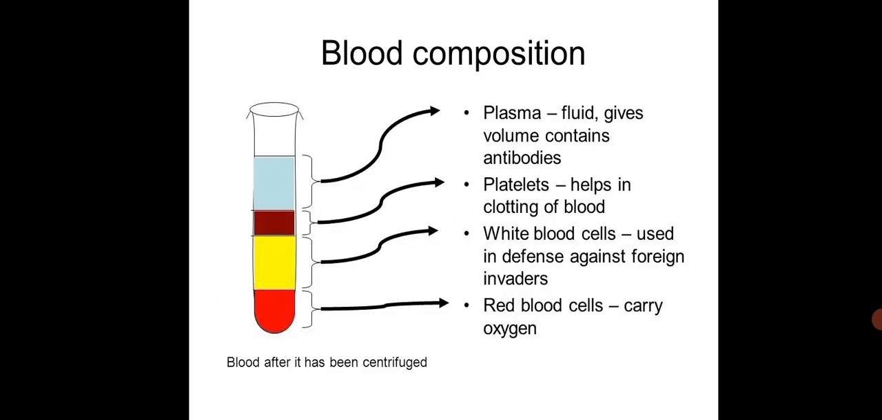The next one, blood is composed of four types of components: plasma, platelets, white blood cells, and red blood cells. Plasma contains fluid, gives volume, and contains antibodies. Platelets help in clotting of blood. White blood cells are used in defense against foreign invaders. The red blood cells carry oxygen.